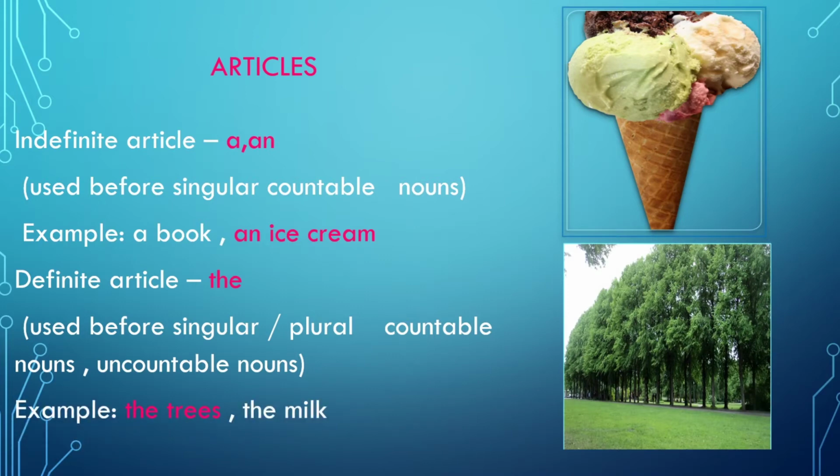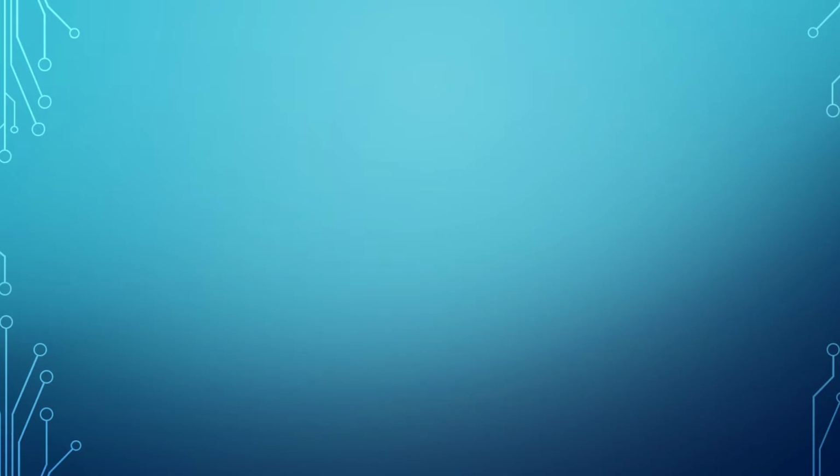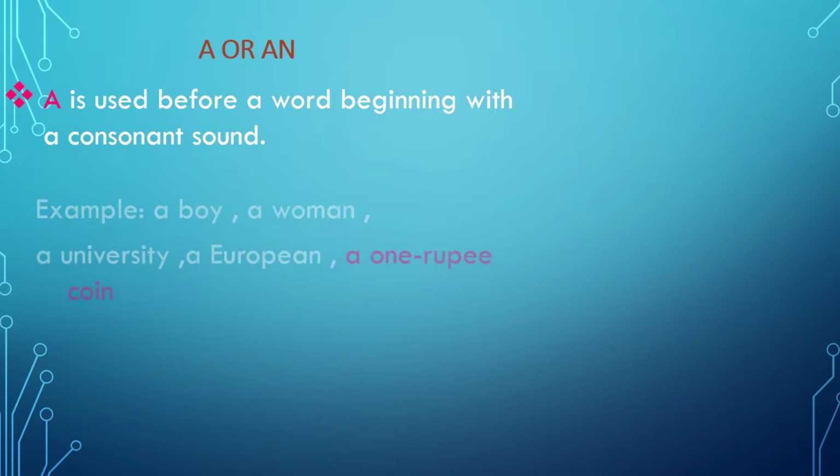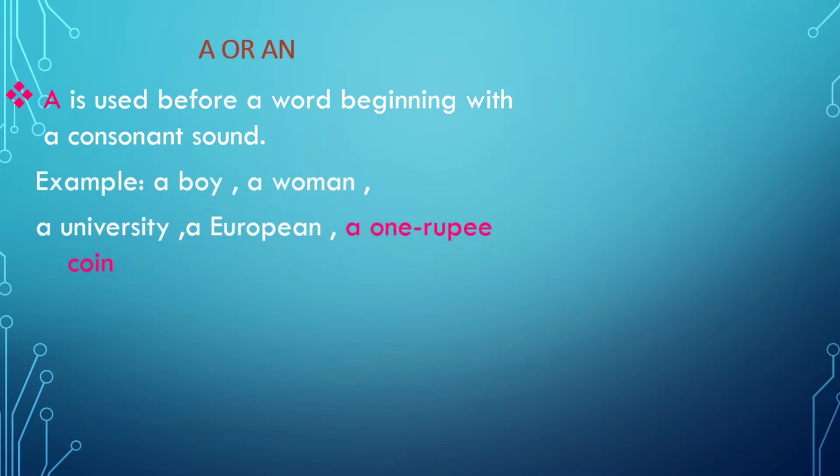Let us now see how a or an is used. A is used before a word beginning with a consonant sound. Here let me tell you, please don't look at the letters used there. You have to look at the sound of the letter. For example, a boy, a woman. Here we have used a before boy because the first sound is B, which is a consonant sound. Similarly, for the second one, W, which is a consonant sound.